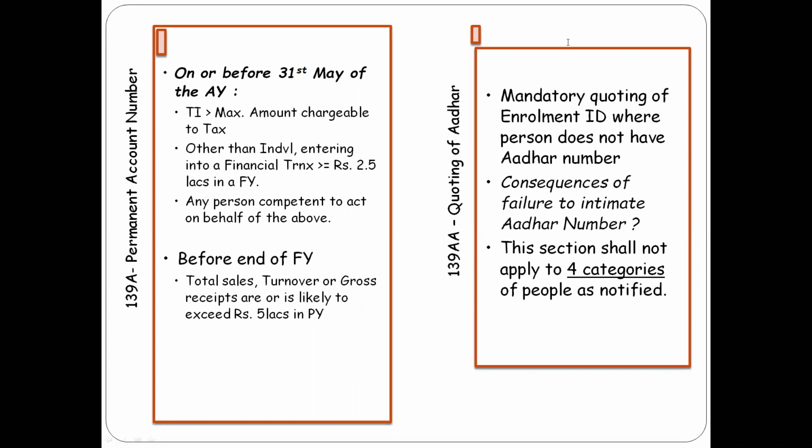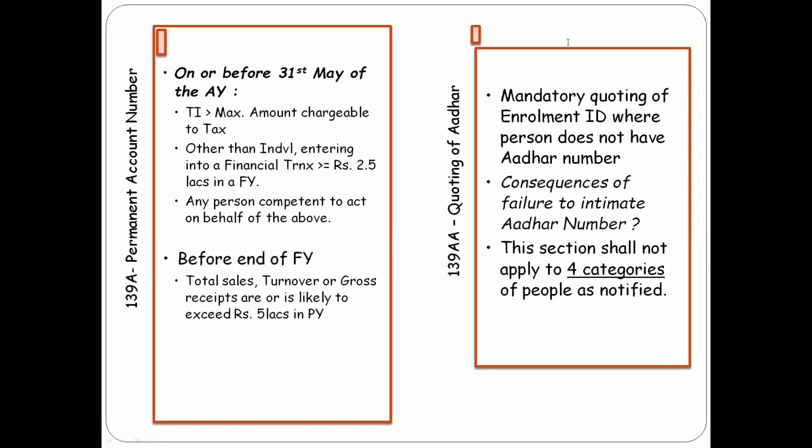First category would be on or before 31st May of the assessment year. First is that his total income exceeds the maximum amount chargeable to tax. Second category, any person other than an individual entering into a financial transaction equal to or more than rupees 2.5 lakhs in a financial year. Any person who is competent to act on behalf of the above, that is, in case of a firm, a partner, or in case of a company, a director.